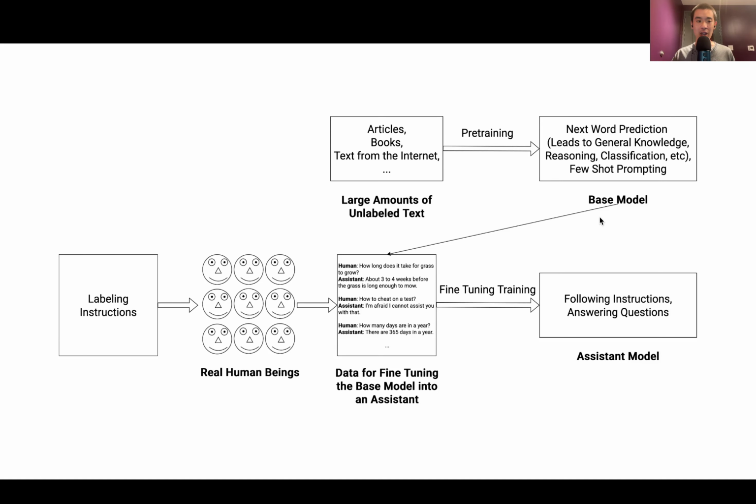So what we do next is we get labeling instructions that we give to real human beings that we hire. These real human beings create data for fine-tuning the base model into an assistant, and this data is discussions between a human and assistant that's used for fine-tuning training to create an assistant model that is much better at following instructions and answering questions compared to the base model.